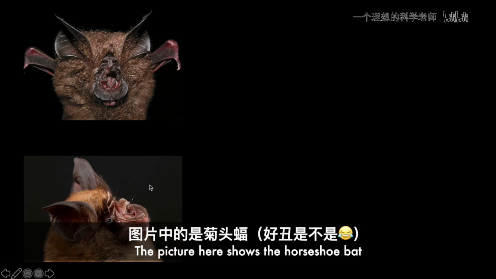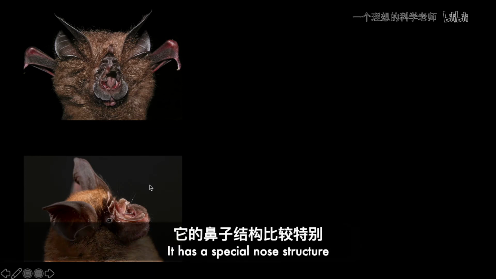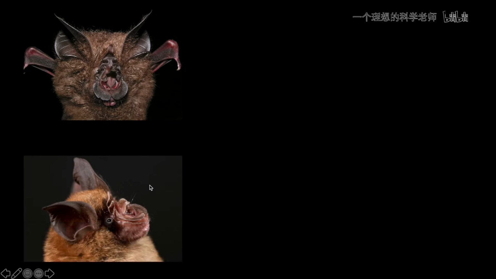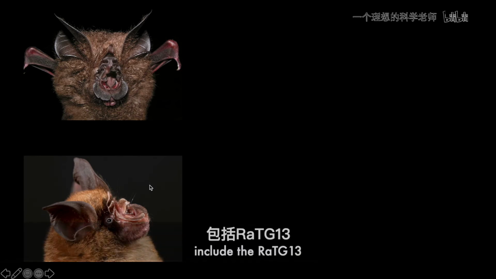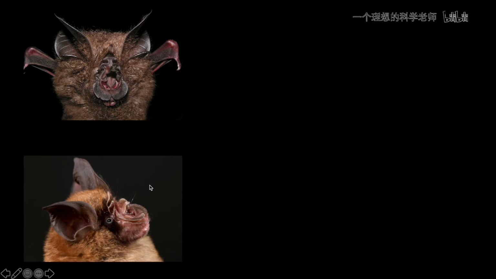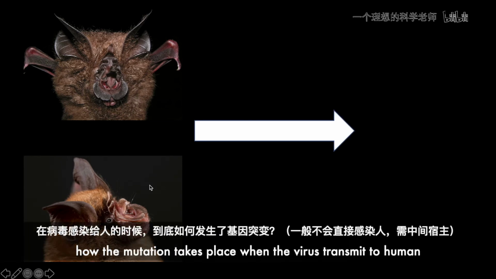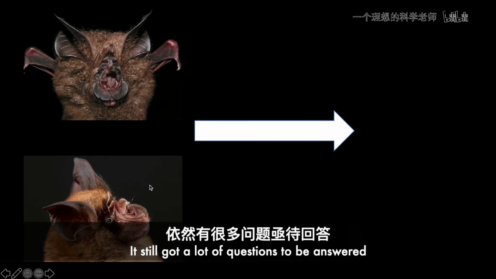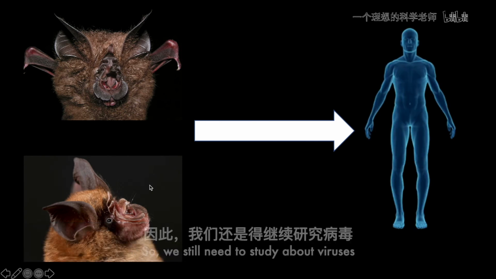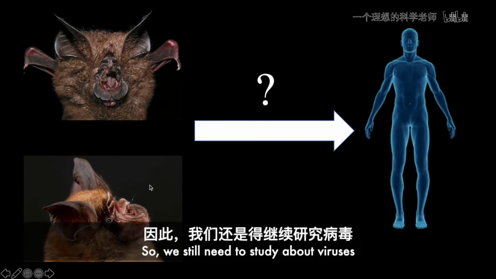The picture that you can see here shows the horseshoe bat. It has a special nose structure. As the natural reservoir of many coronaviruses, including RaTG13, how the mutation takes place when the virus transmits to humans still has a lot of questions to be answered. So we still need to study viruses.